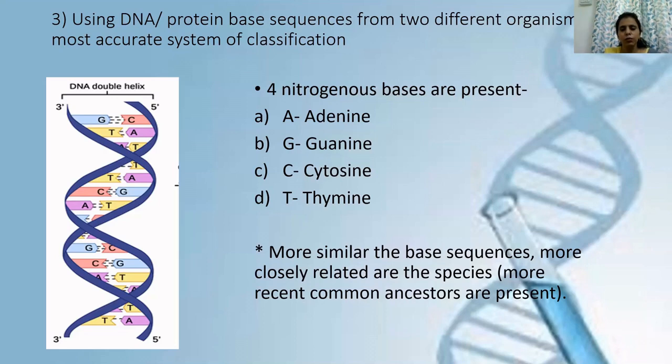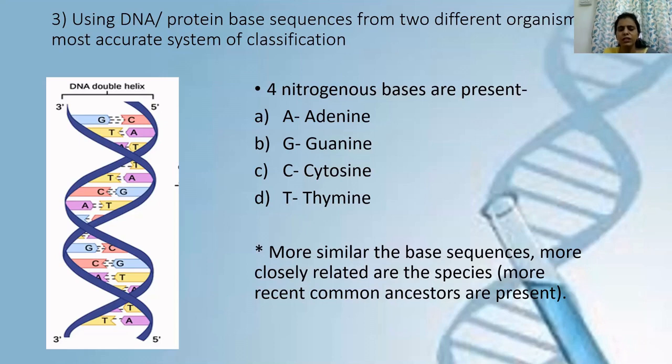if it has shown more similarities, then that means those 2 different organisms which belong to 2 different species come from the most recent common ancestors. Their ancestors were the common ones, and they were the most recent ones. They come from the most recent common ancestors.